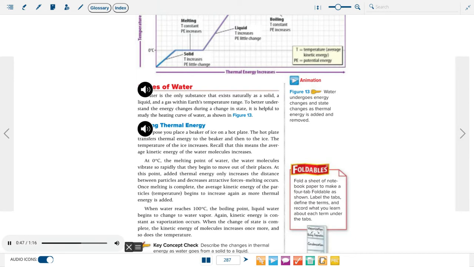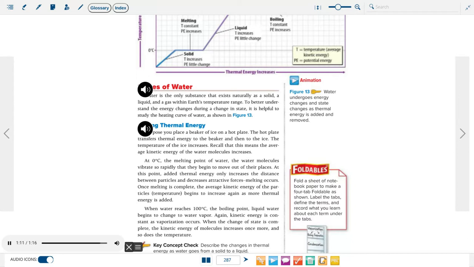Once melting is complete, the average kinetic energy of the particles, the temperature, begins to increase again as more thermal energy is added. When water reaches 100 degrees Celsius, the boiling point, liquid water begins to change to water vapor. Again, kinetic energy is constant as vaporization occurs. When the change of state is complete, the kinetic energy of molecules increases once more, and so does the temperature.